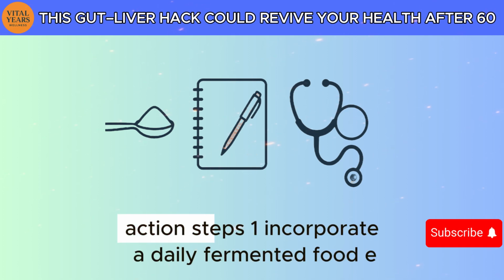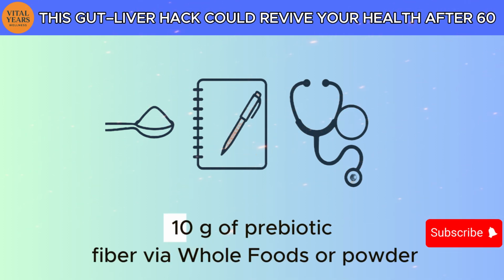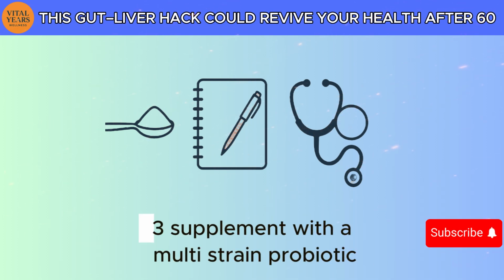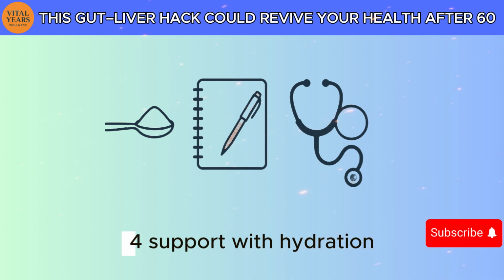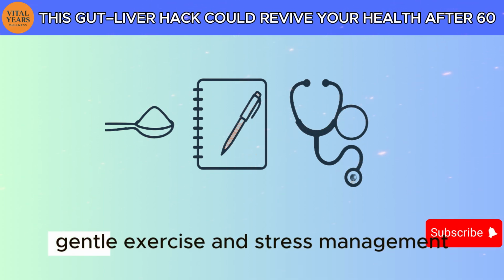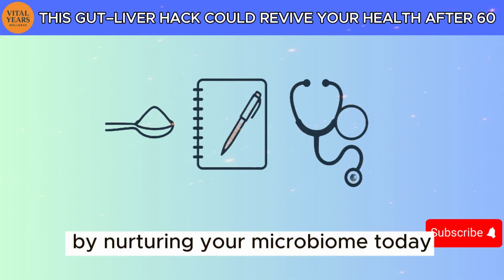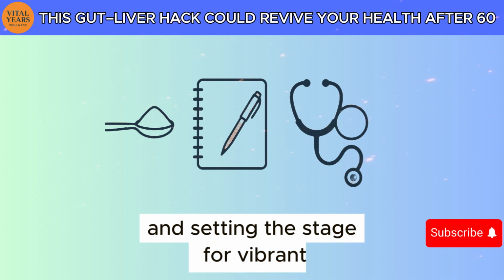Action steps. 1. Incorporate a daily fermented food, e.g., Greek yogurt, kimchi. 2. Add 5-10 g of prebiotic fiber via whole foods or powder. 3. Supplement with a multi-strain probiotic, greater than or equal to 10 CFU. 4. Support with hydration, gentle exercise, and stress management. By nurturing your microbiome today, you're fortifying your liver's resilience and setting the stage for vibrant health in the years to come.